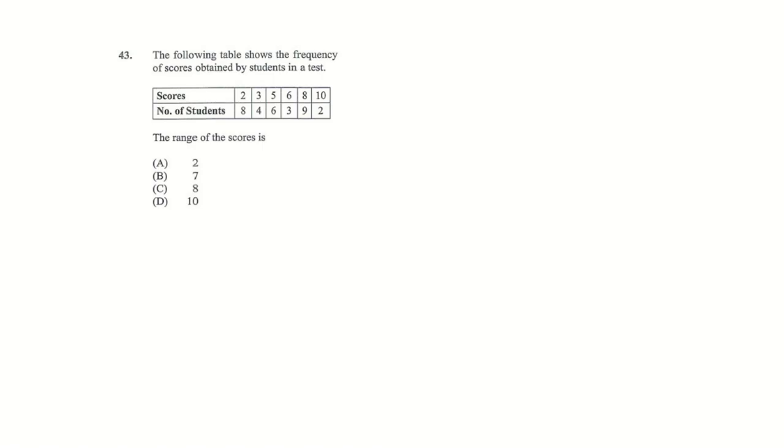Let's look at this number 43. The following table shows a frequency of scores, and it says, the range of scores is. So your range would be your highest minus your lowest, which is 10 minus 2, which is 8. So the answer is 8. That is your range, which is C.